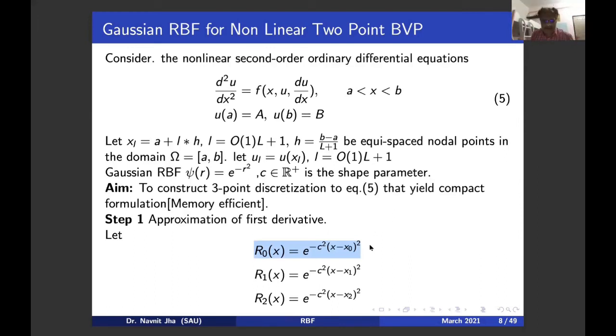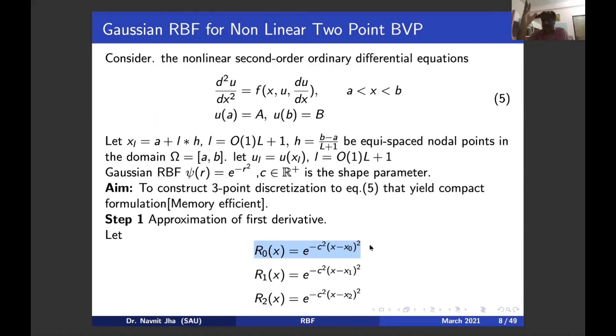Being a mathematician, I can define a function R_0(x) equal to e raised to the power minus c square (x minus x_0) square. Now just see this R_0. E is our exponential, c is some positive real number, and x_0 may be some point in the space. Maybe you take 0, I don't mind.